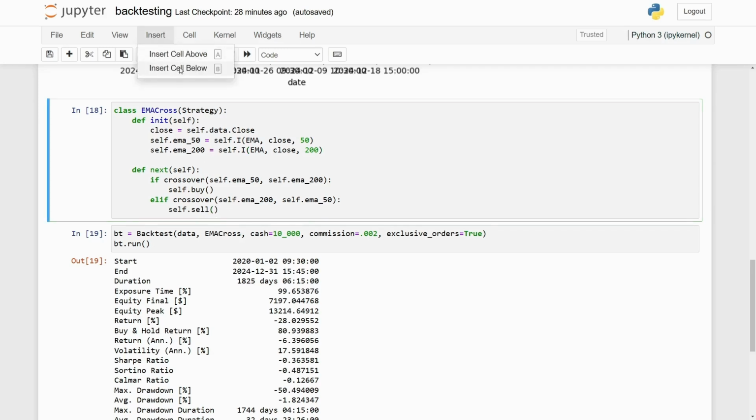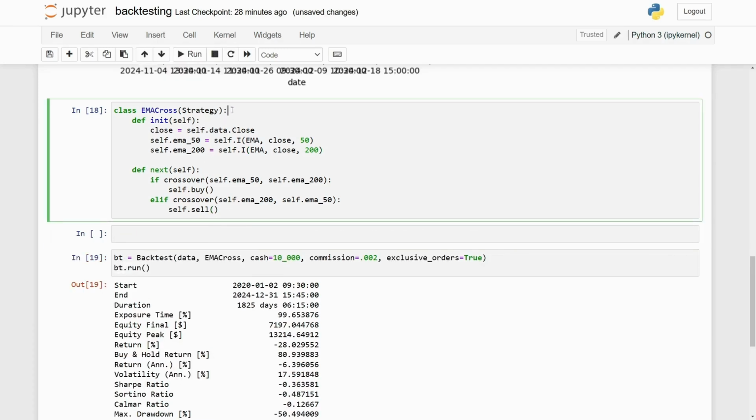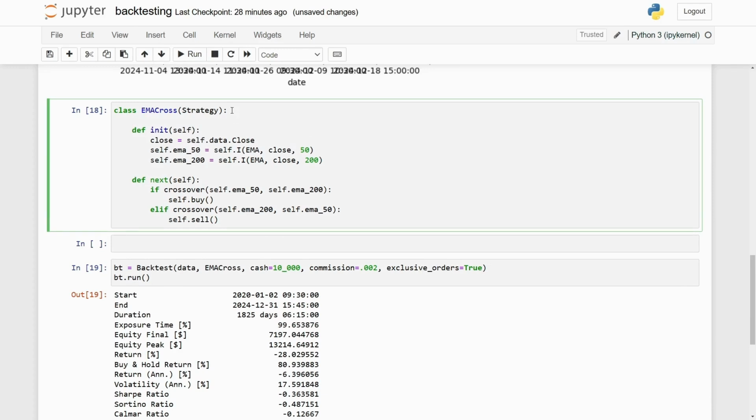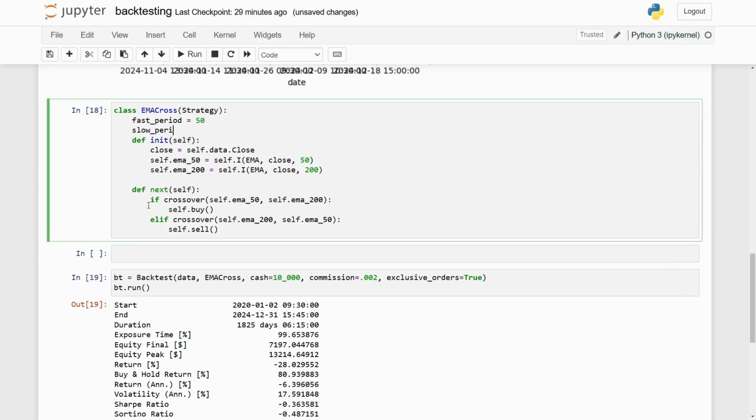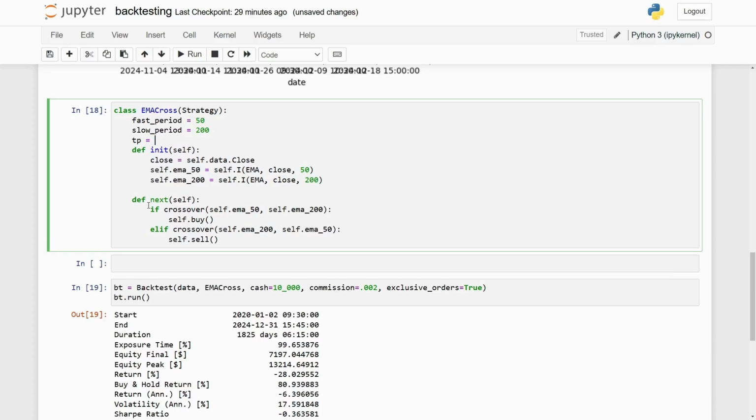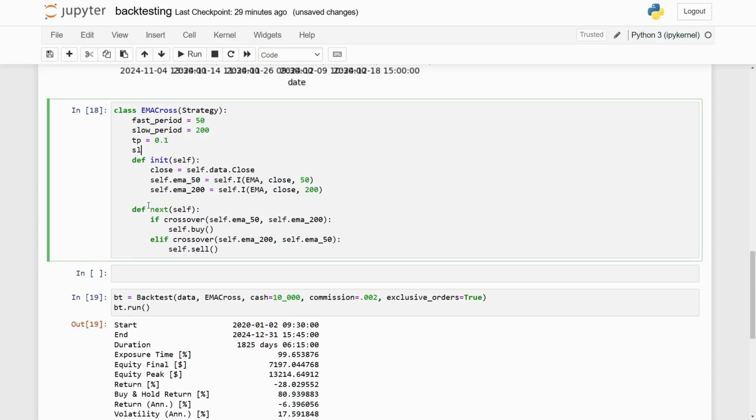So I'm going to define at the top here some class variables. I'm going to say fast period equals 50, slow period equals 200. I'm going to say take profit equals 10% and stop loss equals 0.05.